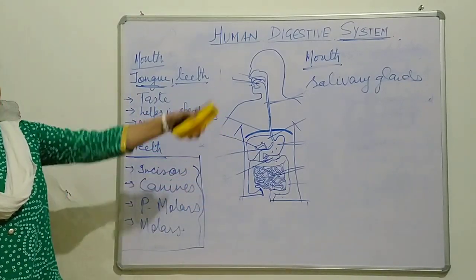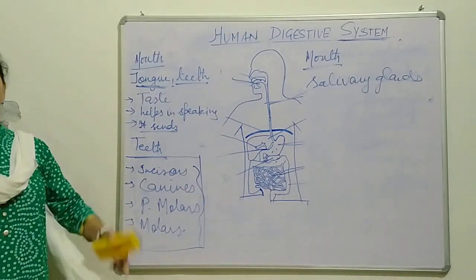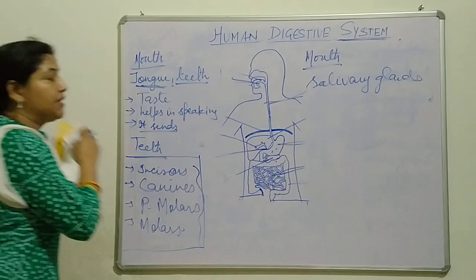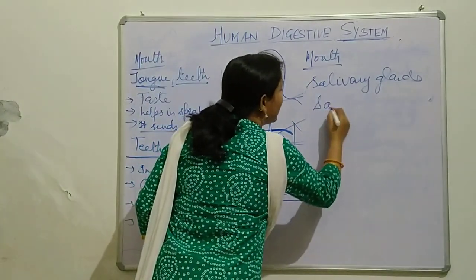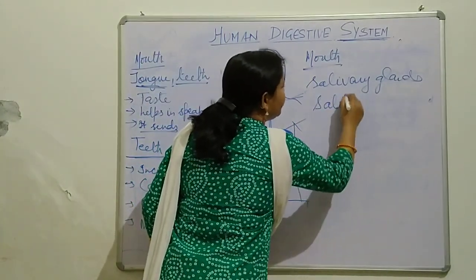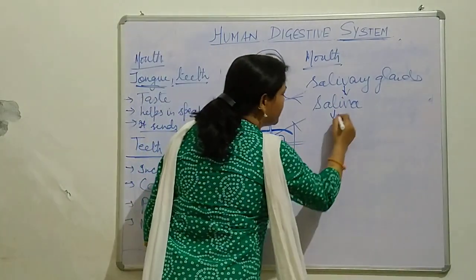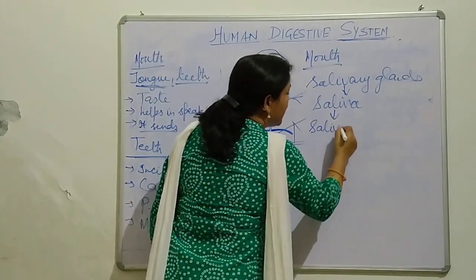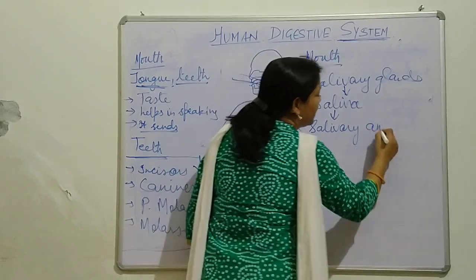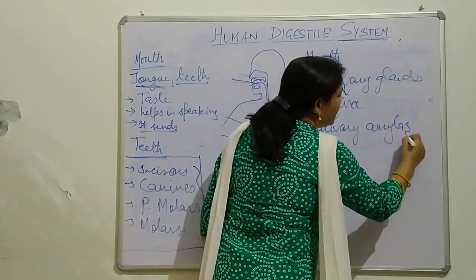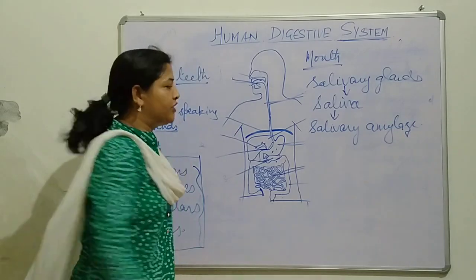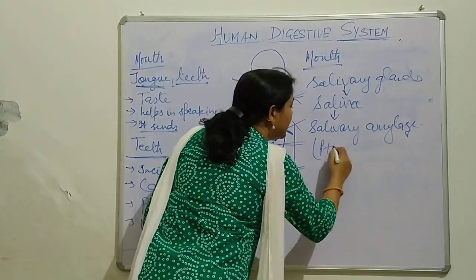That secretion is known as saliva. This saliva consists of salivary amylase, which is also known as ptyalin.